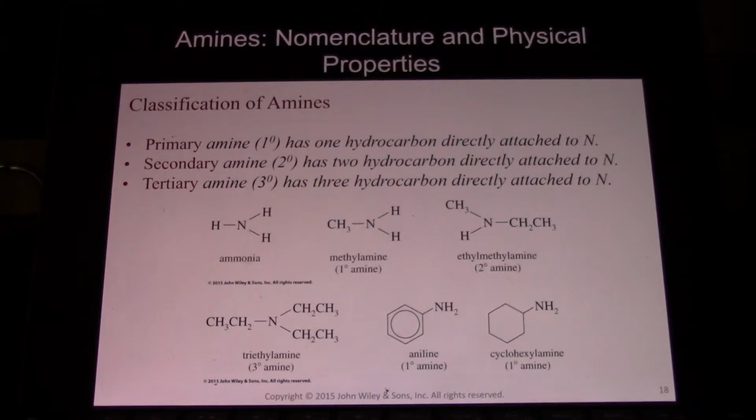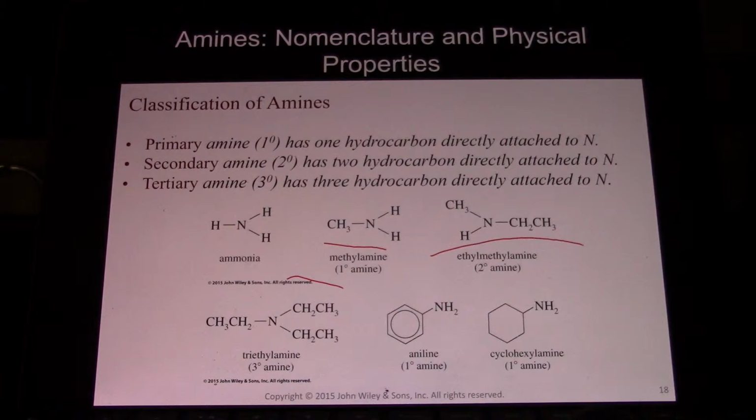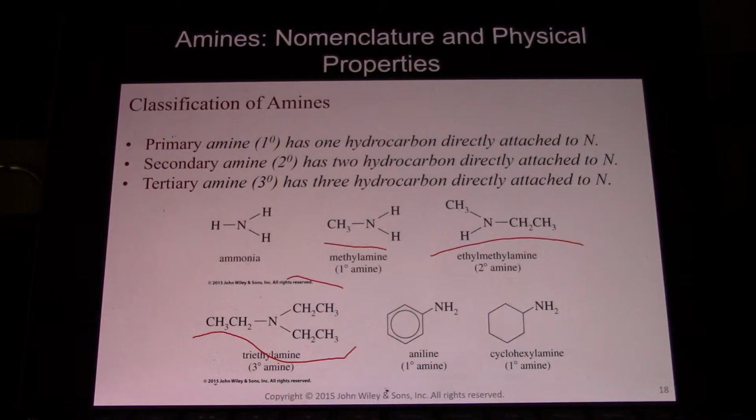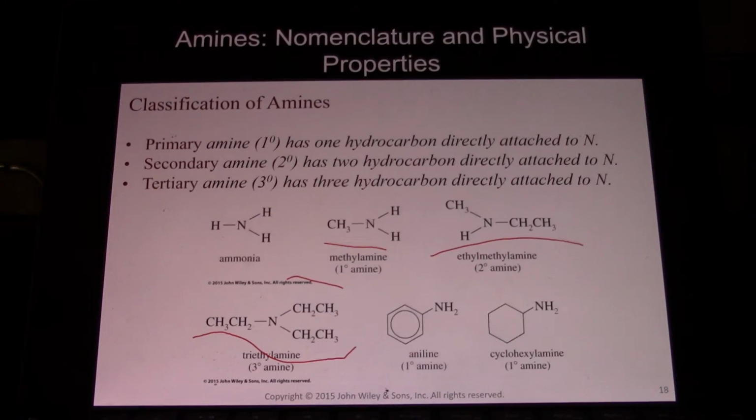Classification of amines. So that was amides, now we're in amines. So there's no carbonyl group, just the nitrogen. We have ammonia, then we have primary amines, they have one carbon group on them. Secondary amines, 2 carbon groups, and tertiary amines, 3 organic groups attached. And they can be aromatic or aliphatic. And again, if it's aromatic, it's an aniline.